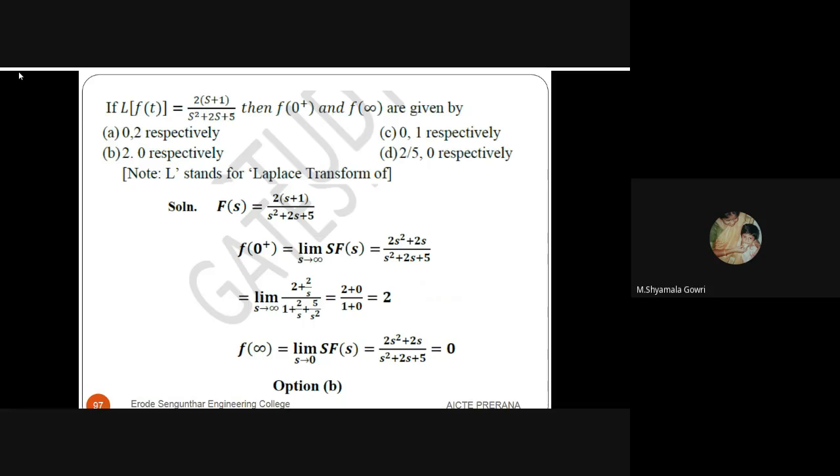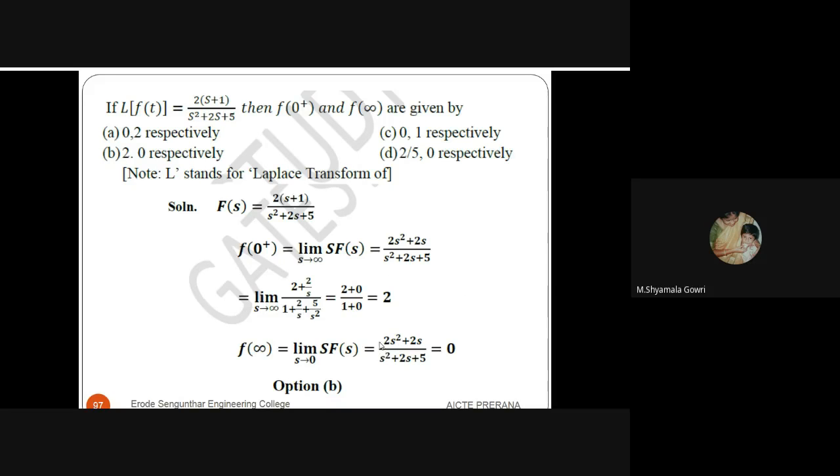What we are doing is taking s squared outside in both numerator and denominator. We get 2 plus 2 by s divided by 1 plus 2 by s plus 5 by s squared. Here we substitute s as infinity. In the numerator we get 2 plus 2 by infinity, which is 2 plus 0. Similarly, in the denominator we substitute s as infinity and get 1 plus 0 plus 0, so we get 1 in the denominator. 2 by 1 is 2. Of course, option B is the right answer.